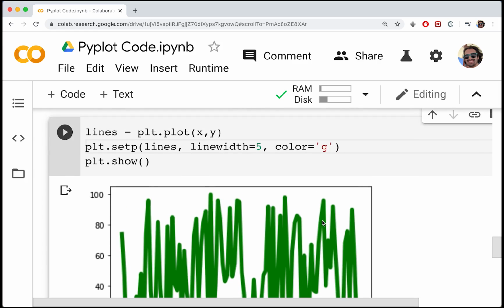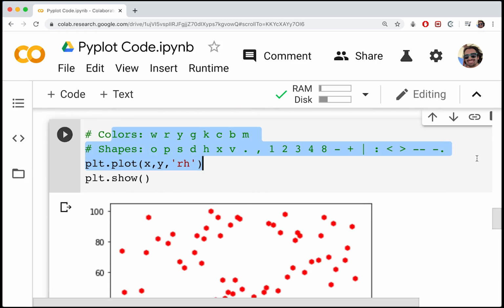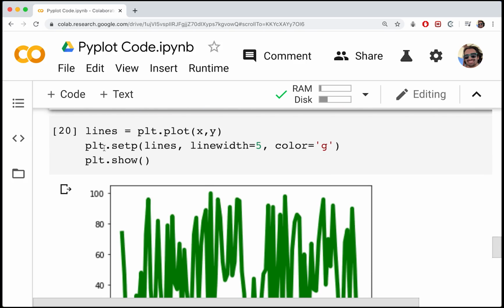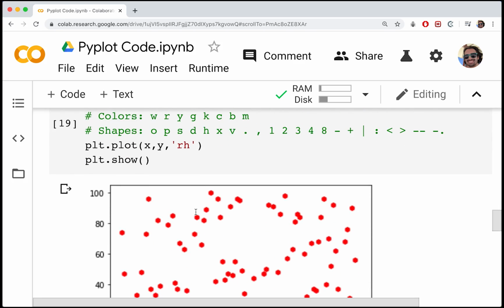Okay, so that's pretty much all we wanted to cover. Again, I'd really highly recommend that you run through at least a few of these different ones to see how everything is going to look. You might get some very unexpected dot appearances from these. I mean, who knows what 1, 2, 3, and 4 are going to represent. But definitely run through those, check out some of the colors, different combinations using setp or just using these color codes. And when you're ready to move on, let's start learning about the next topic.